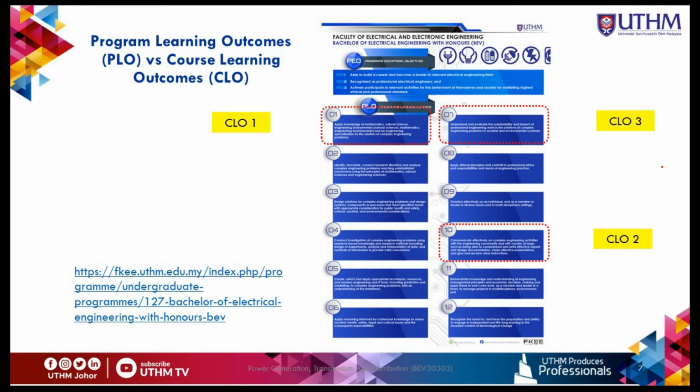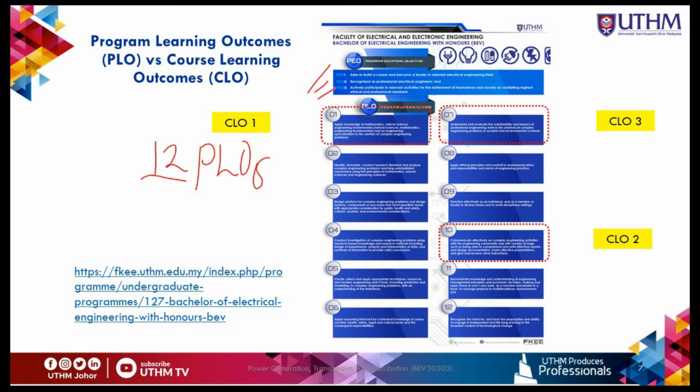Alright. This one is the PLO versus CLOs. As I mentioned before, we have PLOs, right? So in our program we have 12 PLOs. This is very, very important information. Basically, if we have the interview from EAC, the hot question is how many PLOs in your program? So basically, we have 12 PLOs and 3 PEOs.